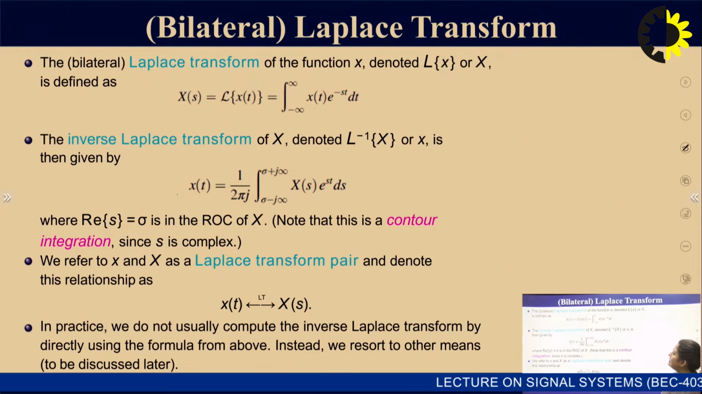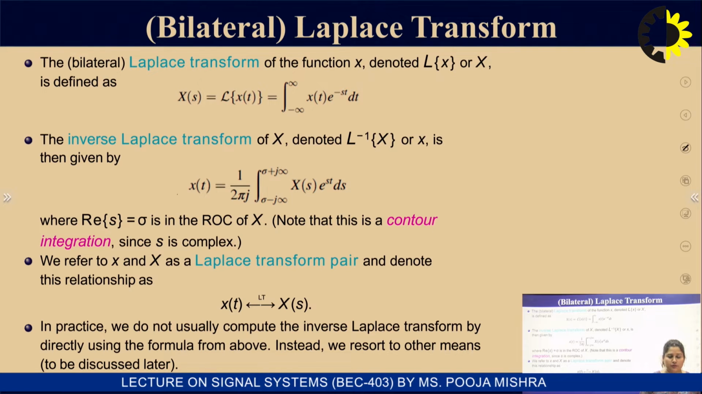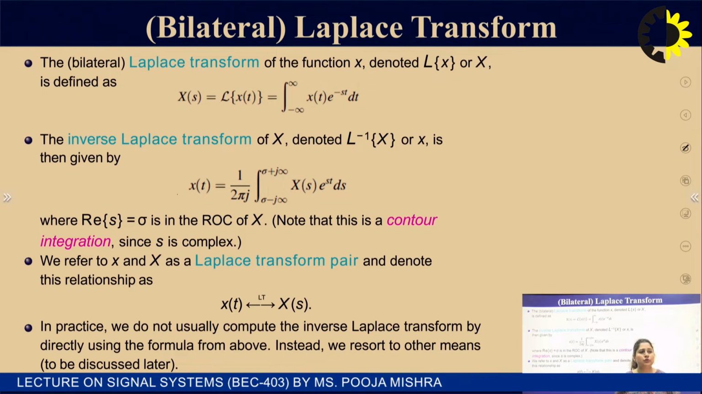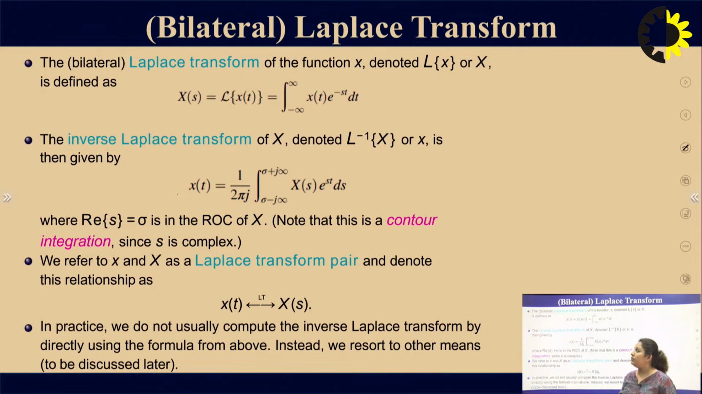Next we have the bilateral Laplace transform. Bilateral means it is a two-sided Laplace transform. The range from minus infinity to infinity has two parts, minus infinity to 0 and 0 to infinity, as it is a continuous time signal. So the bilateral Laplace transform has the entire range from minus infinity to infinity. It is defined by X(s), which we have already seen in the earlier slide, is the Laplace transform of x(t), defined as the integral from minus infinity to infinity of x(t) e to the power minus st dt.